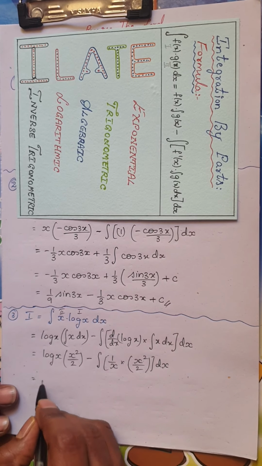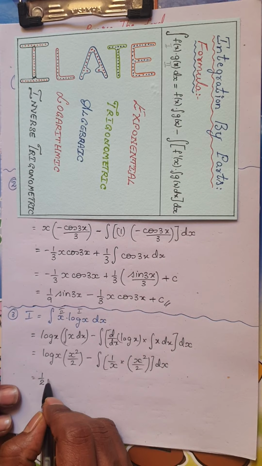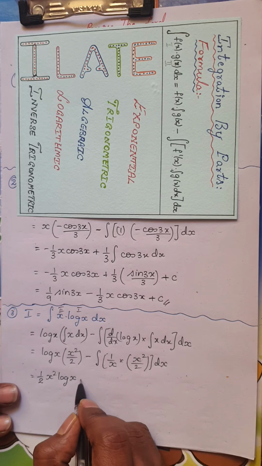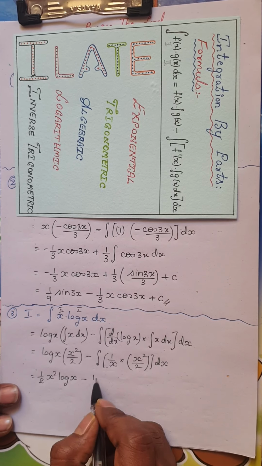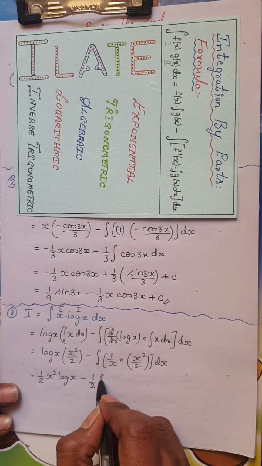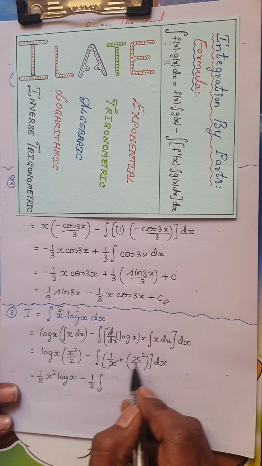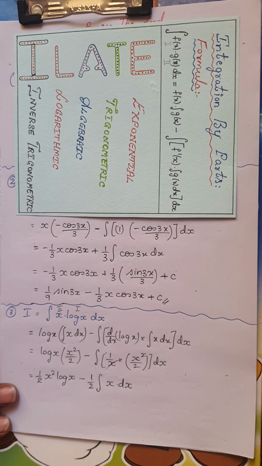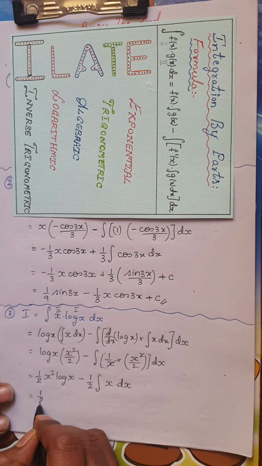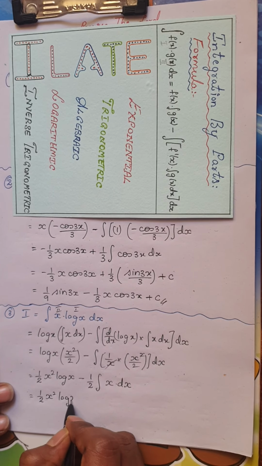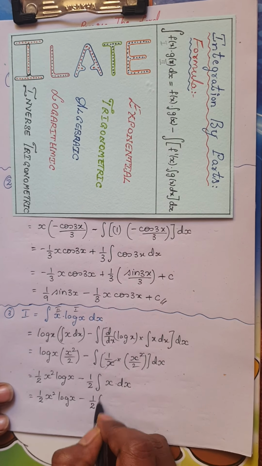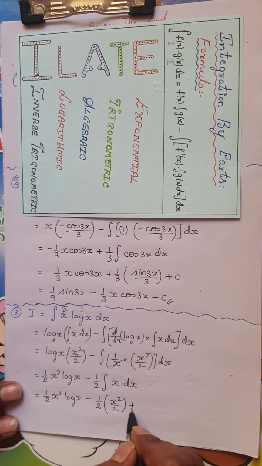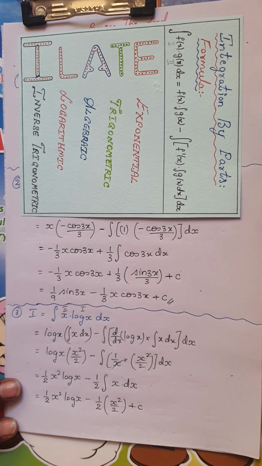Now this becomes, I can keep this 1 by 2 as it is, you will get half into x square log x. Now this minus I will keep as it is, and because 2 is a constant in the denominator, I will keep 1 by 2 as it is. Now I have x square by x, so one x gets cancelled, you are just left over with x dx. So this is nothing but half x square log x minus half into, now what is integral of x? Again integral of x is x square by 2 plus c, which is the constant of integration.